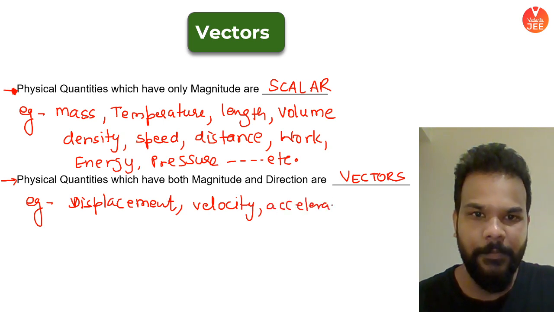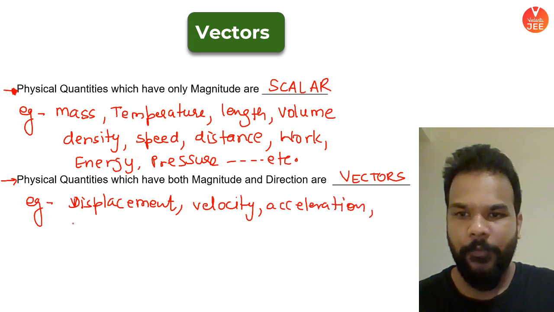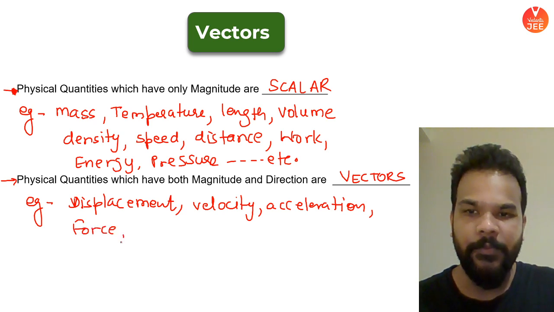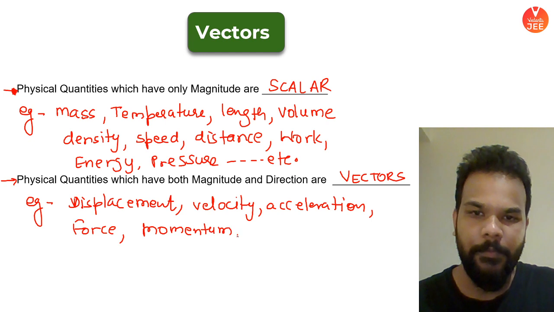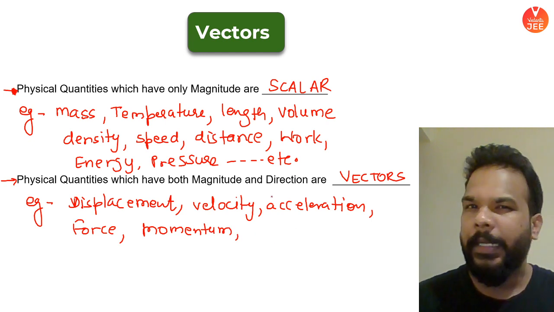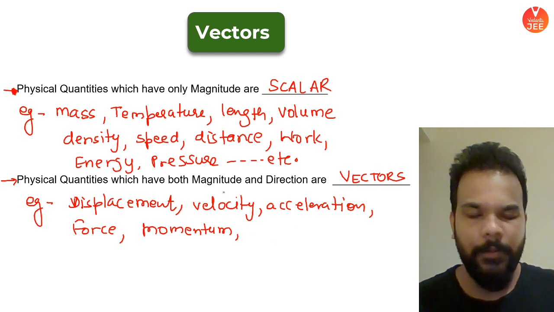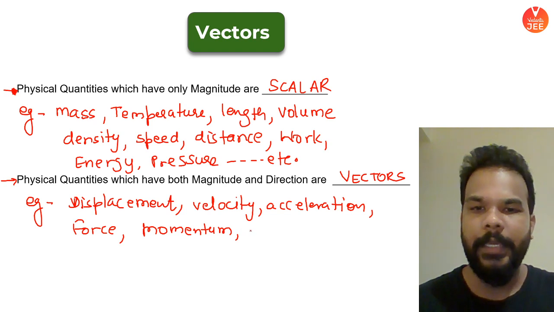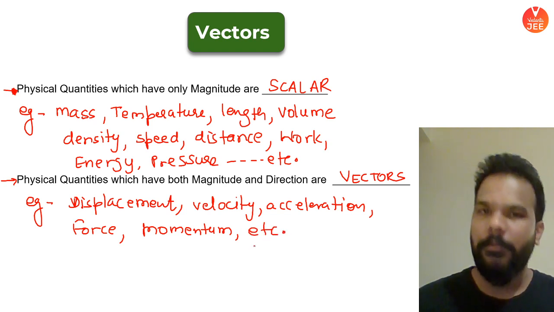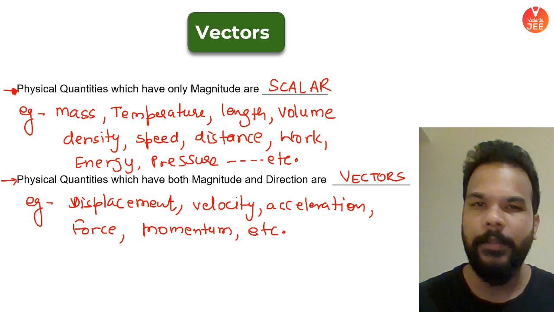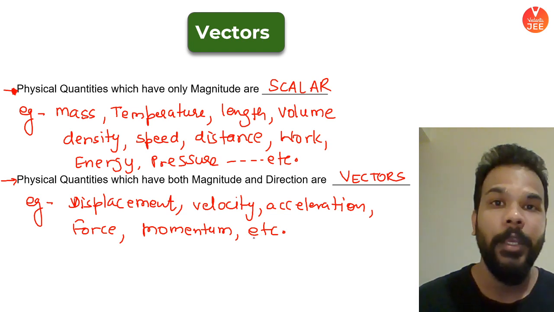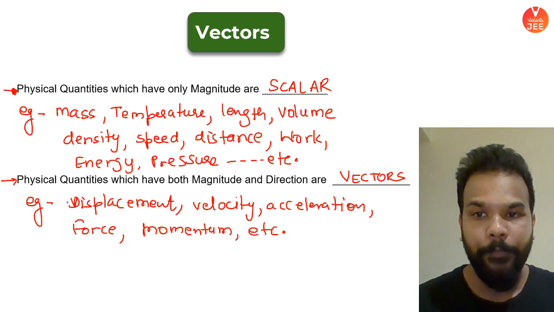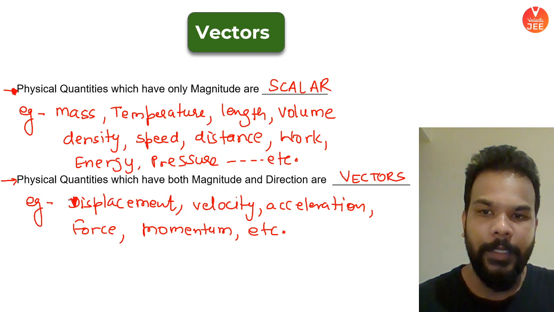Anything else? Very important quantity coming up, yes, force, then momentum. At least as many as you know so far, these are the vector quantities. And in 11th and 12th standard physics, there will be a lot of quantities which I'll introduce you to, and then I'll tell you that they are vector quantities.